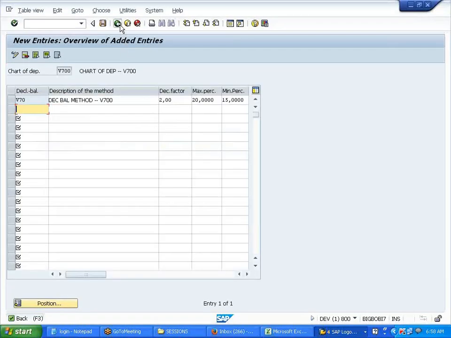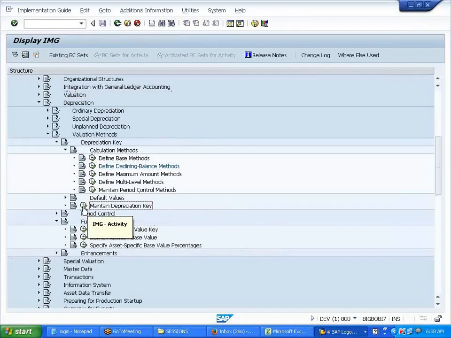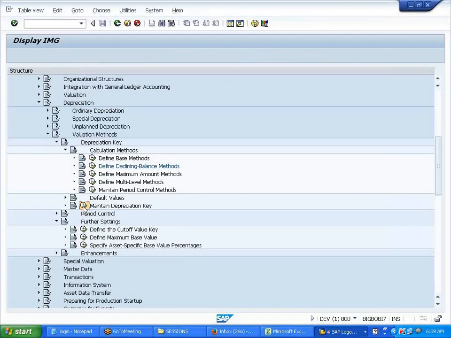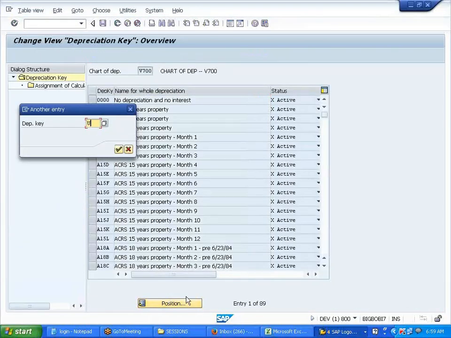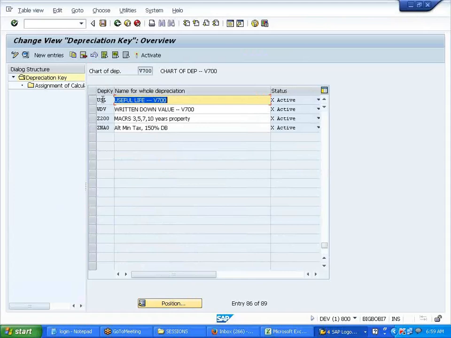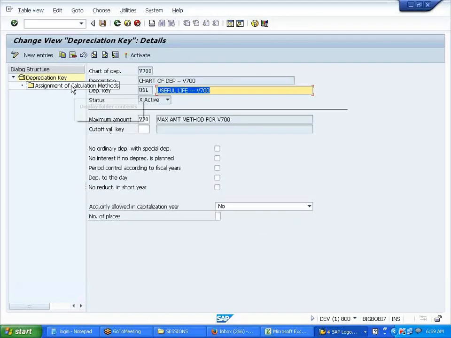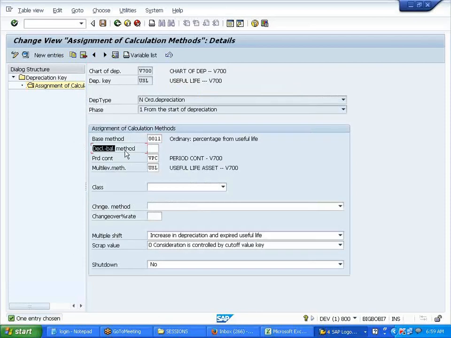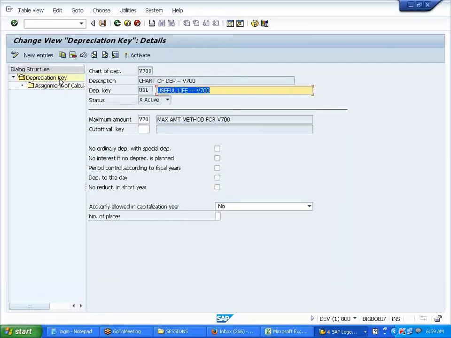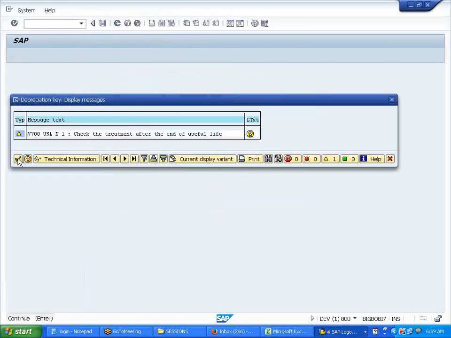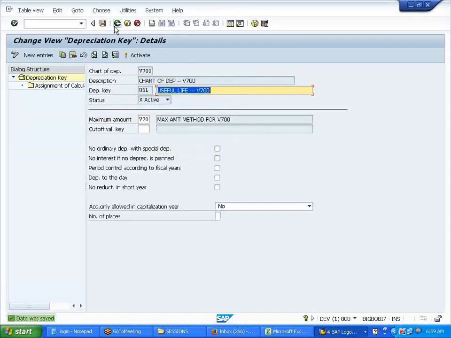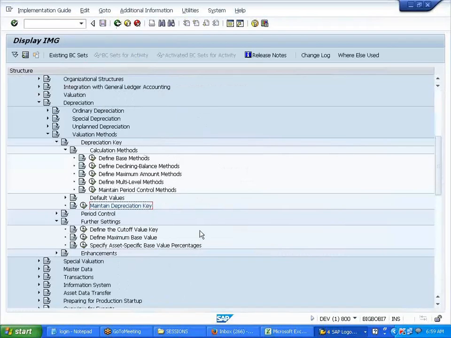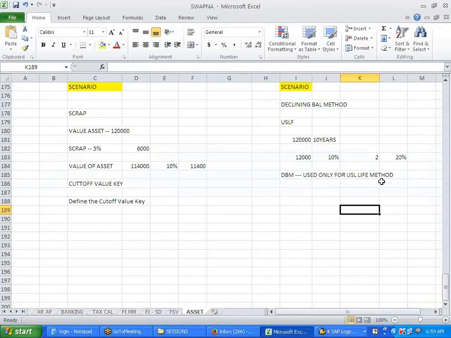Save it. The same I'll assign in the depreciation key. Depreciation key of which? Useful life. So here it should calculate 20%.